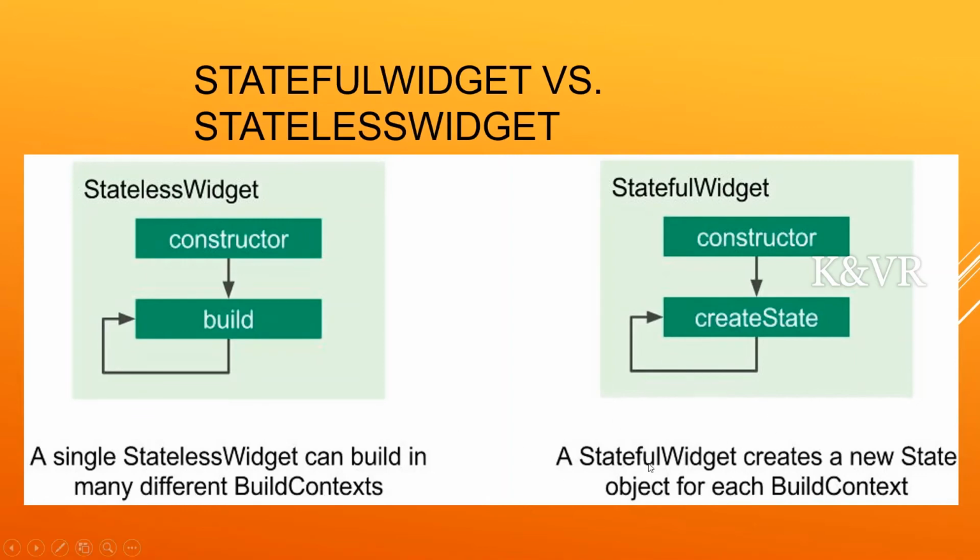In a stateful widget, it creates a new state object for each build context. A new state object means it creates a new object for each build context. Whenever we create a build context, the stateful widget creates a new state for every build context.